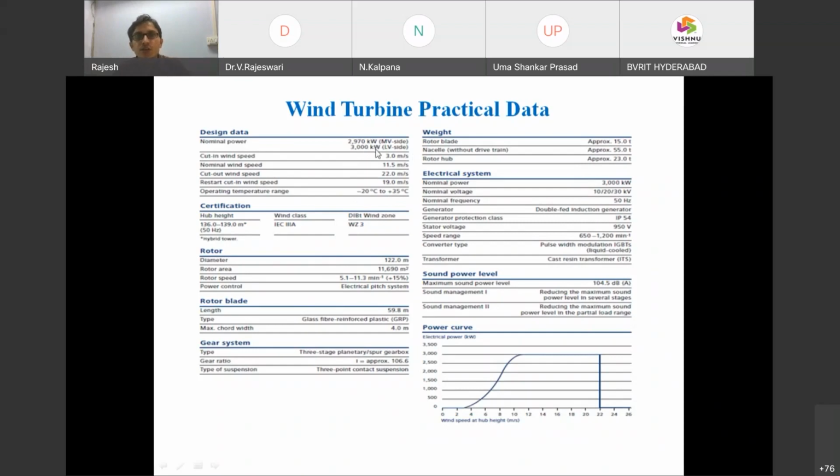So here 3 kilowatts, okay, 3000 kilowatts. That means a 3 megawatt wind turbine. The cut-in wind speed is 3 meters per second, nominal rated wind speed, I told you, around 12. So they designed it for 11.5. Once again, I'm telling you, the design aspects vary from country to country. Just look here, what is the operating temperature? Minus 20 to 35 degrees centigrade.